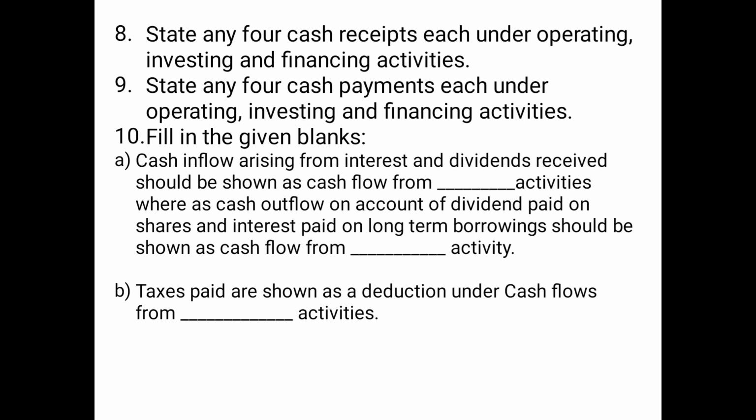Then state any 4 cash payments each under operating, investing and financing activity.